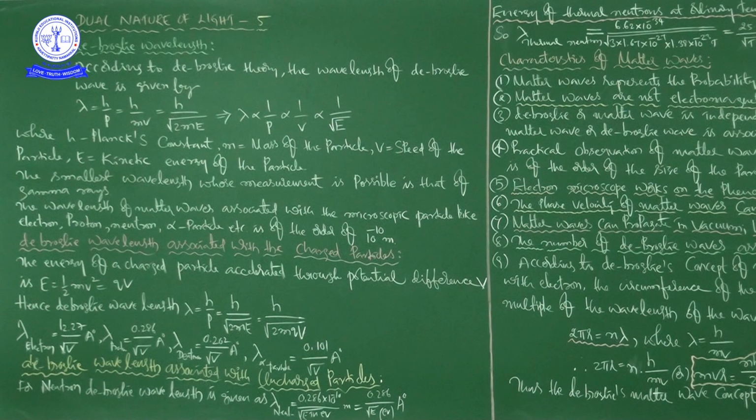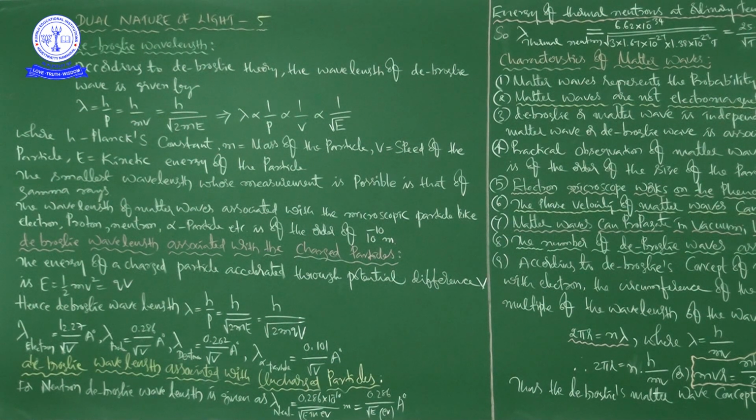Hence the de Broglie wavelength formula is the same as what we discussed, that is h by p, h by square root of 2mE. In place of E, because this is a charged particle, it has a charge and a potential difference through which it is accelerated.